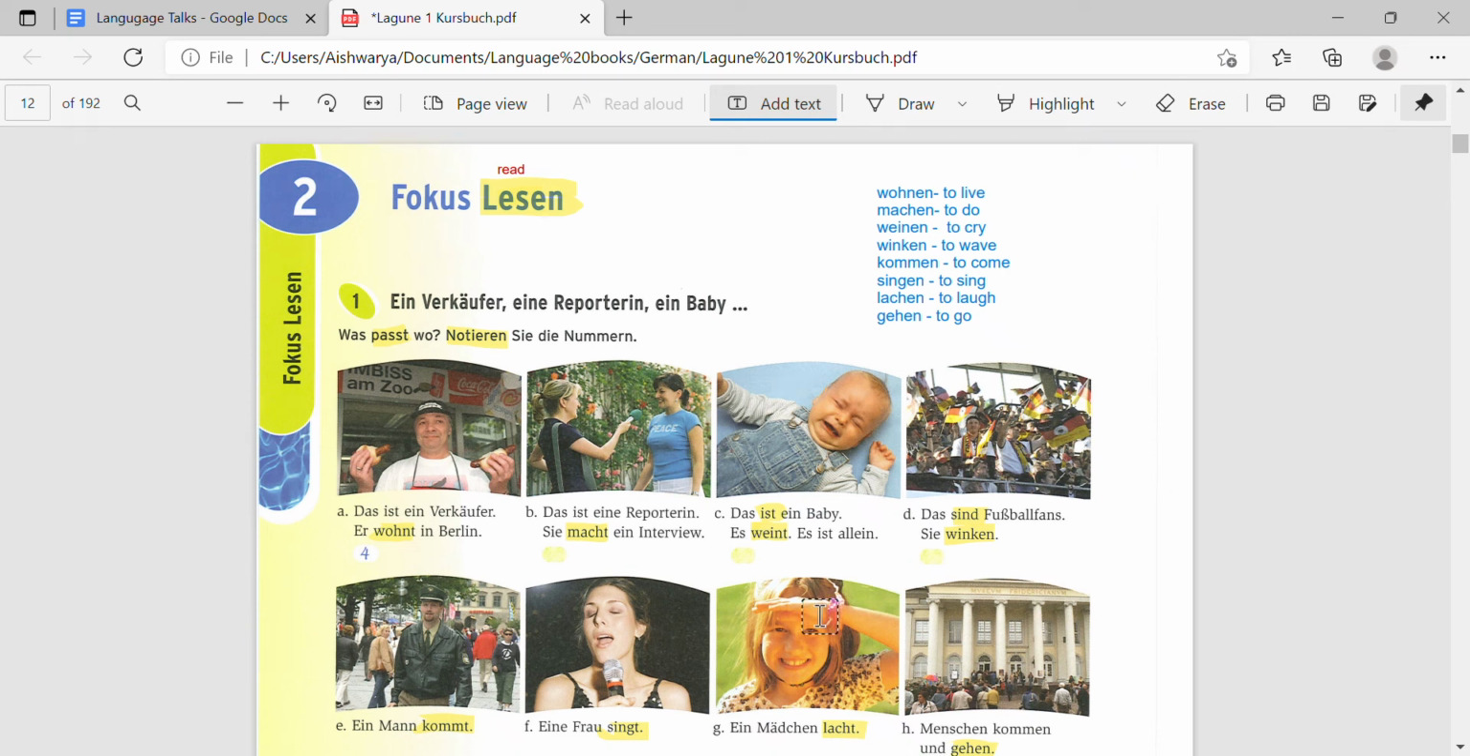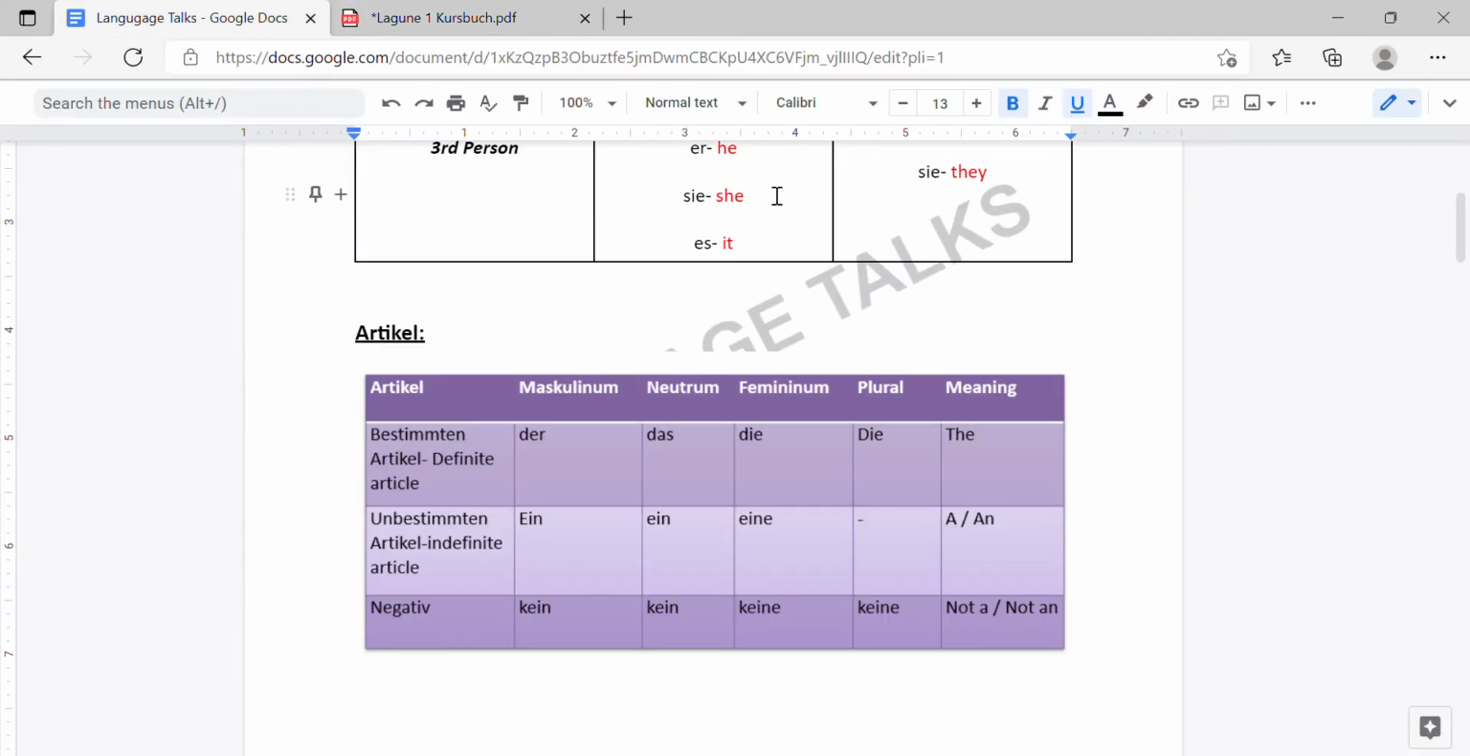Hello everyone. Today we are going to continue with our Lagune and Kursbuch series. We will be seeing the second lesson today. But before seeing the second lesson in the Lagune book, let us see some important topics and then continue.